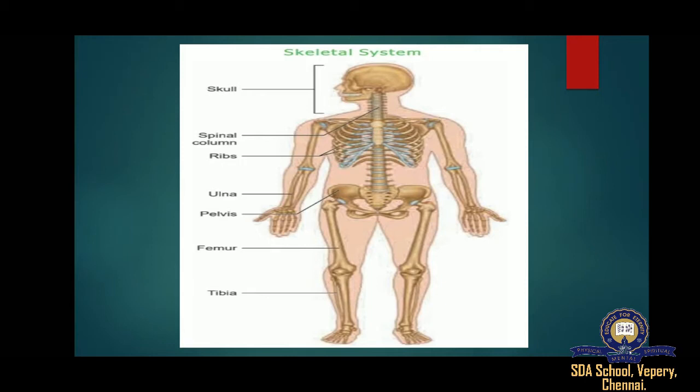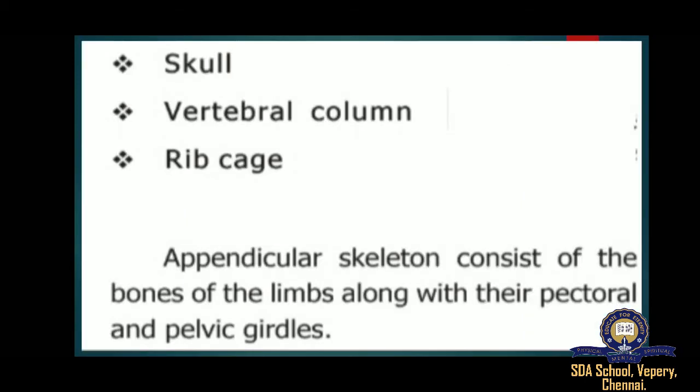They provide surface area for muscle attachment. Fourth one, irregular bones. These bones do not have a specific shape and therefore cannot be put into any other group. The appendicular skeleton consists of the bones of the limbs along with their pectoral and pelvic girdles.